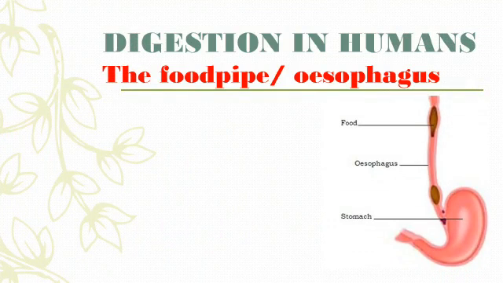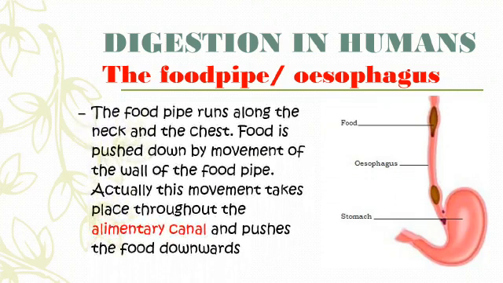Next comes our food pipe or esophagus. Now this is only the structure of the food pipe and stomach. After we chew the food in our mouth with the help of our teeth, this food goes down into the esophagus. The food pipe runs along the neck and the chest. The food is pushed down by the movement of the wall of the food pipe. Actually, this movement takes place throughout the alimentary canal and pushes the food downwards.